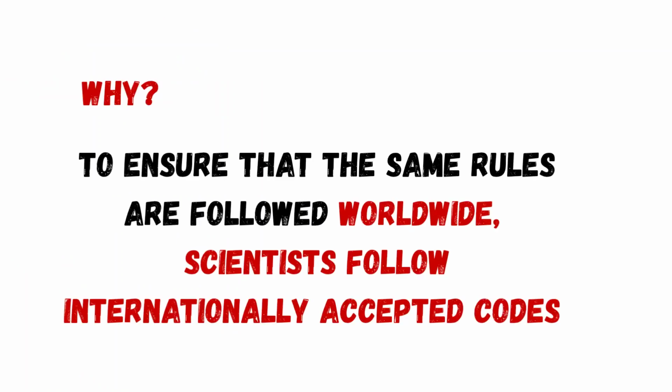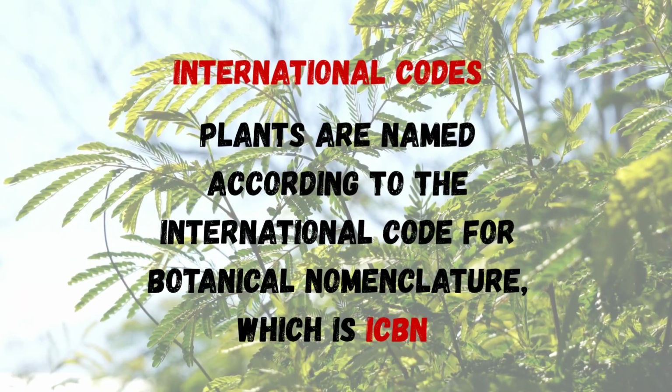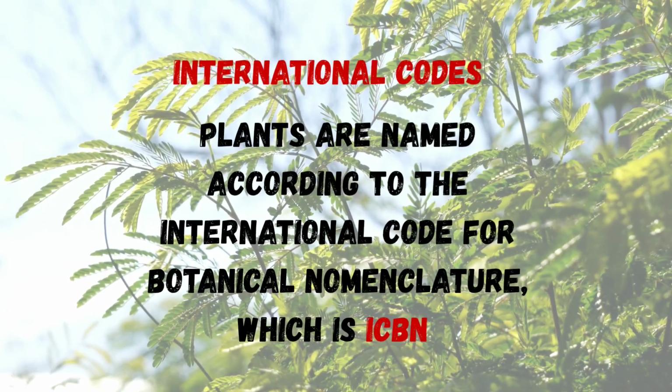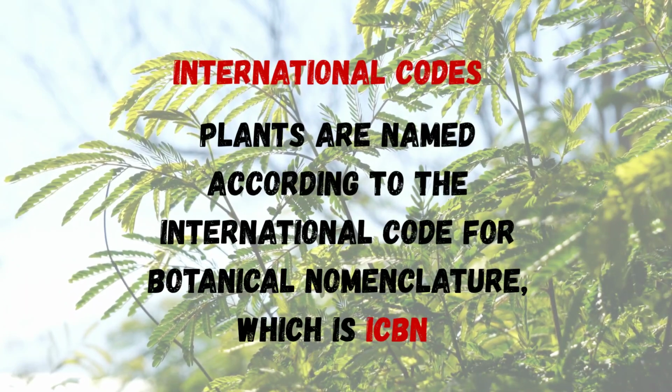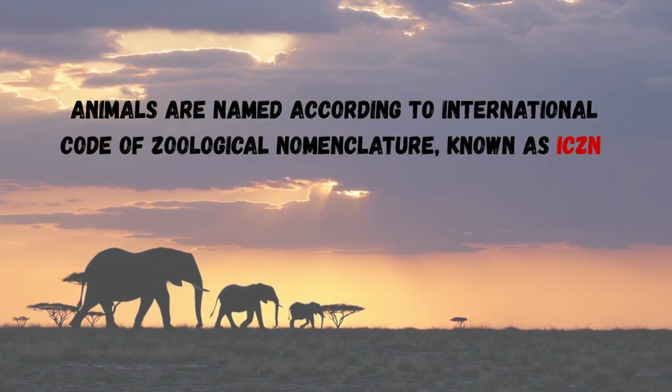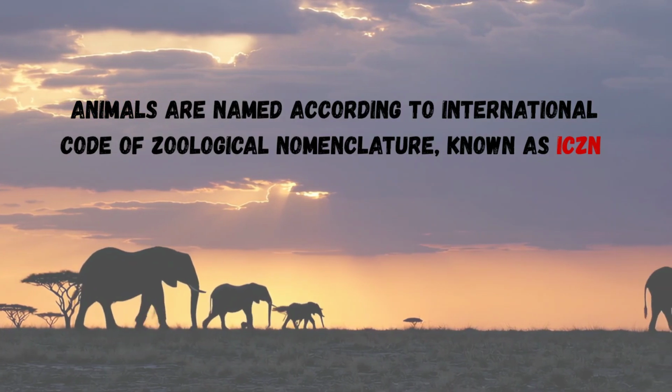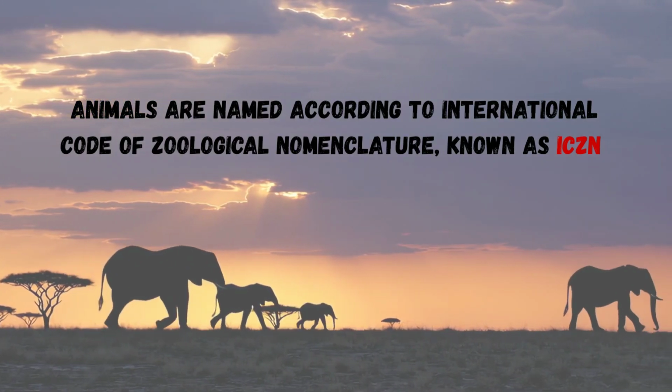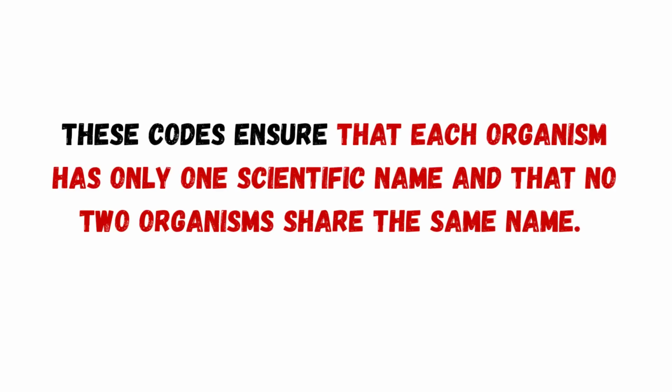To ensure that the same rules are followed worldwide, scientists follow internationally accepted codes. Plants are named according to the International Code for Botanical Nomenclature, known as ICBN. Similarly, animals are named according to the International Code of Zoological Nomenclature, known as ICZN. These codes ensure that each organism has only one scientific name and that no two organisms share the same name.